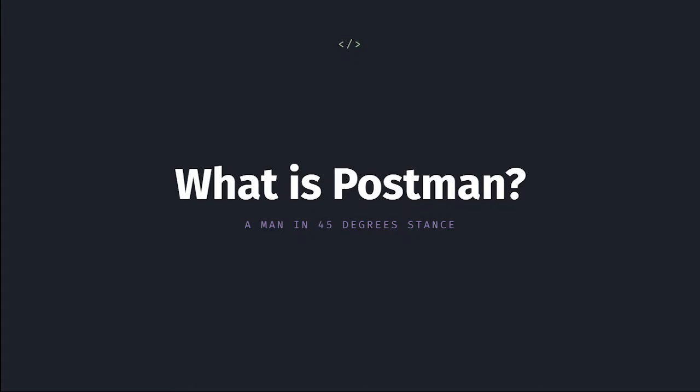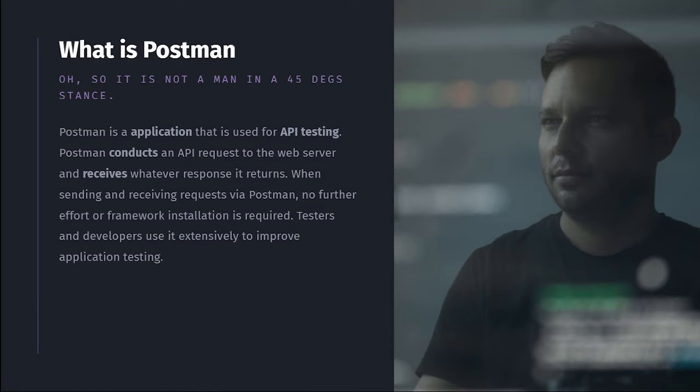Now the first one we will cover is what Postman is. Postman is an application that is used for API testing. That's pretty much it. But if you want to know more, Postman will conduct an API request to the server and receive the response.